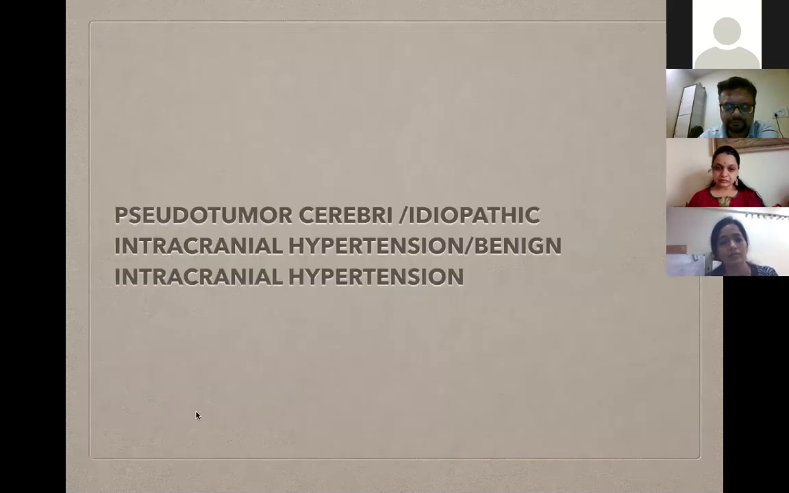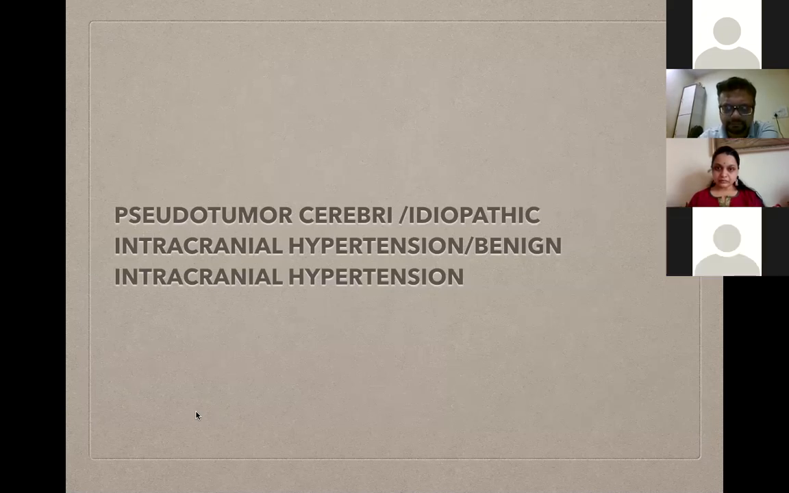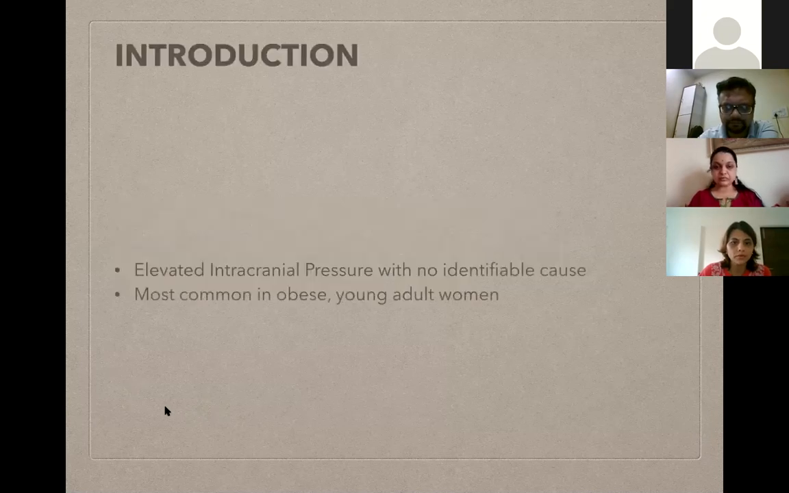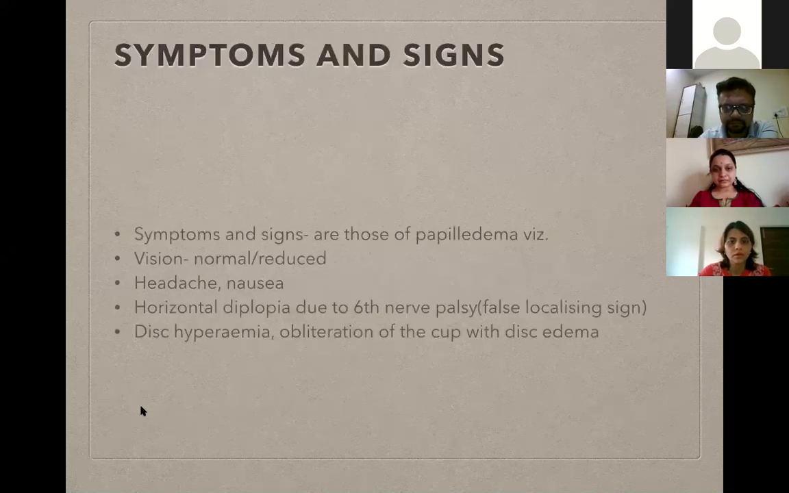So, first, a little introduction about the topic. IIH is also called pseudotumor cerebri or benign intracranial hypertension. It means elevated intracranial pressure, but there is no identifiable cause. It's most common in obese young adult women. Symptoms and signs are those of papilledema, with visual acuity that would be normal or reduced. Patient would have a headache and nausea.